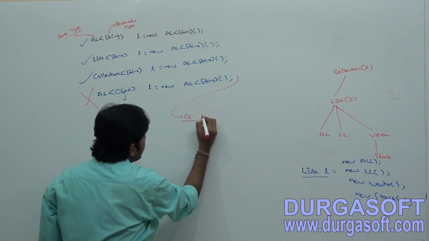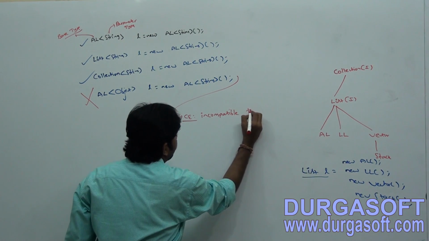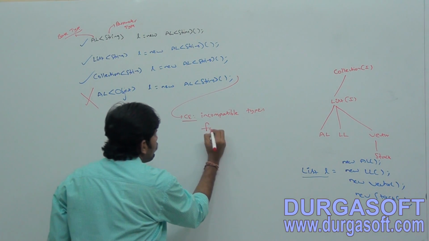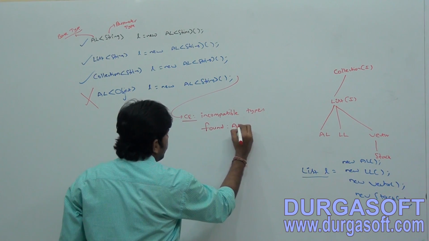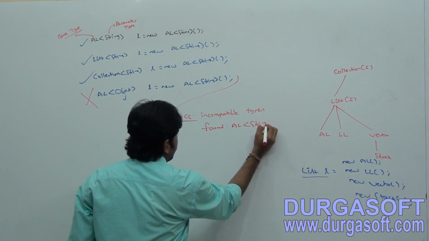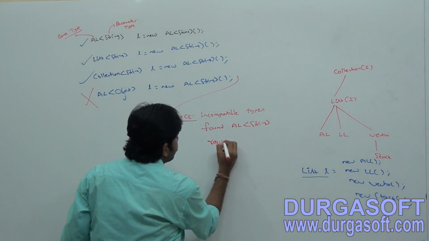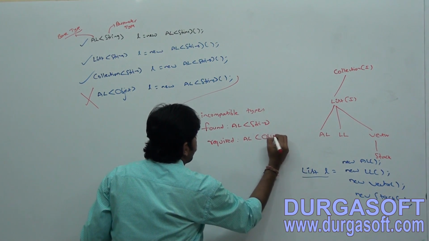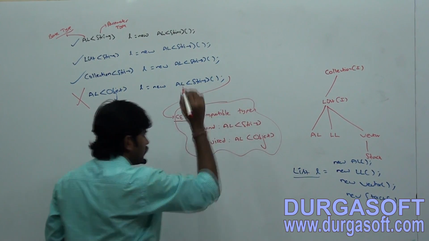Okay, incompatible types. Incompatible types found: found ArrayList of String, required ArrayList of Object.